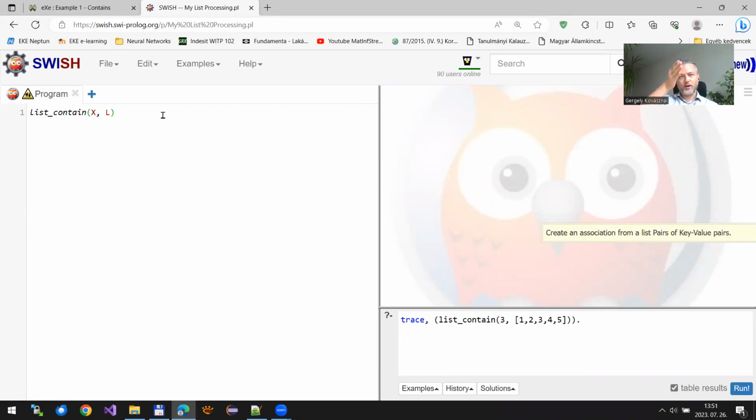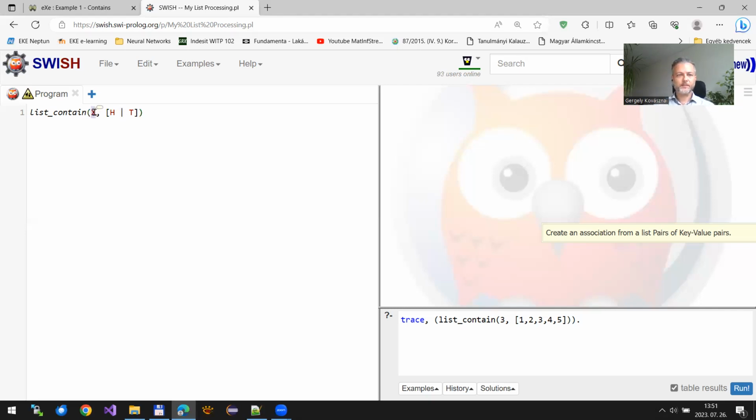So I'm going to check if the first element of the list is the same as X, and if it is not, then I check the second element and the third element and so on. This is something we can do in Prolog, because in Prolog we can check what is the head of the list. Head means the first element of the list, and we can split the head from the tail of the list, which means the rest of the list. This splitting can be done by this vertical bar operator.